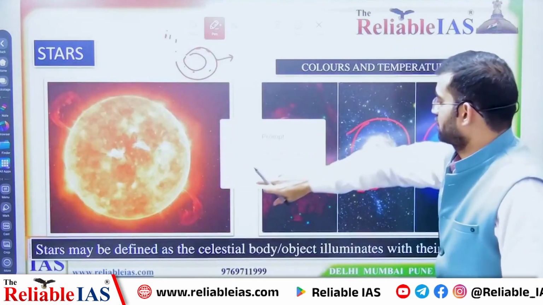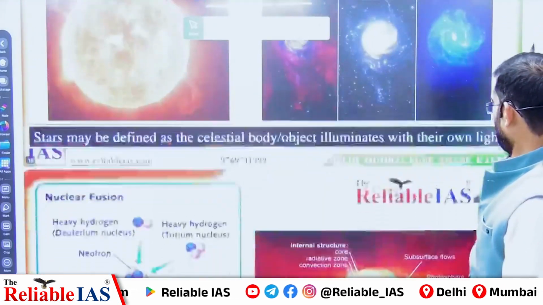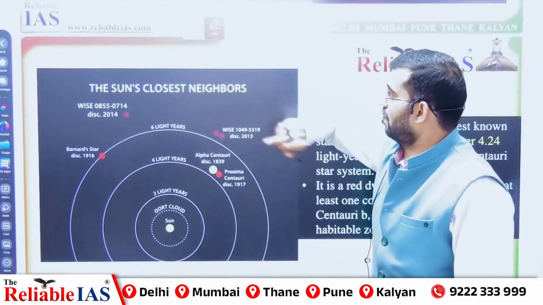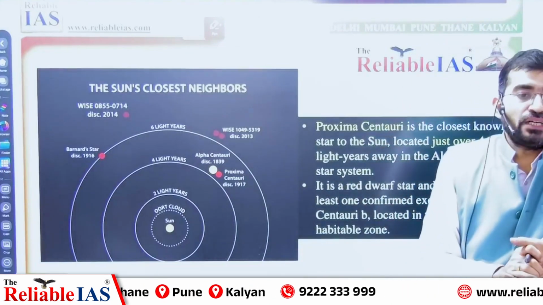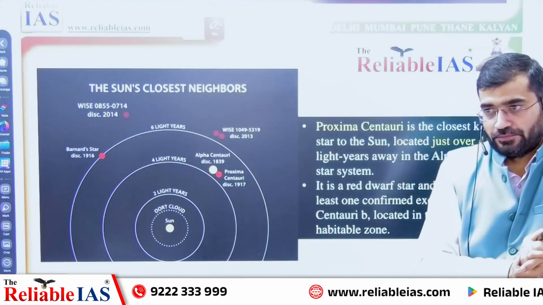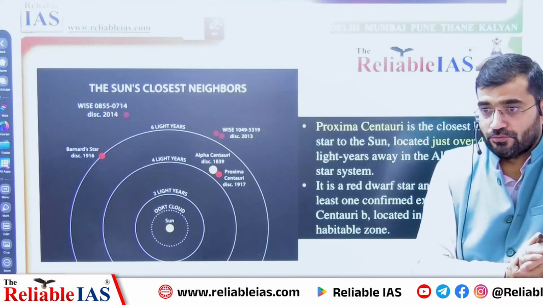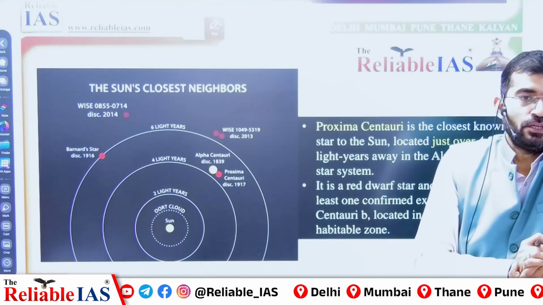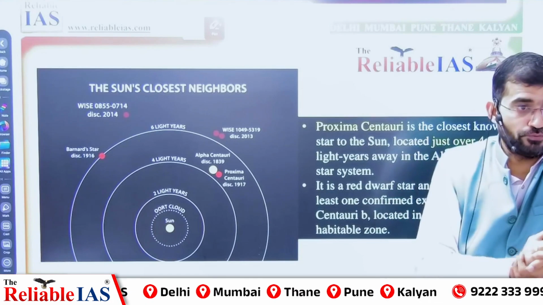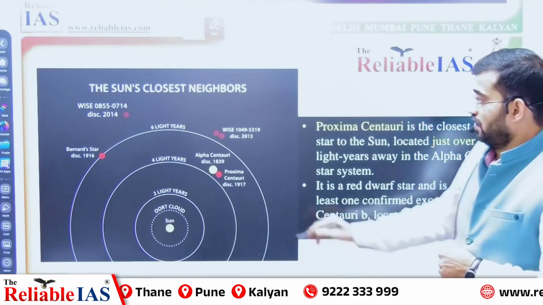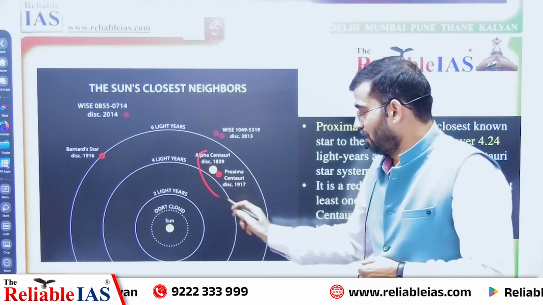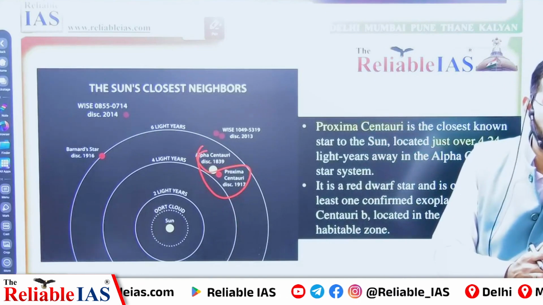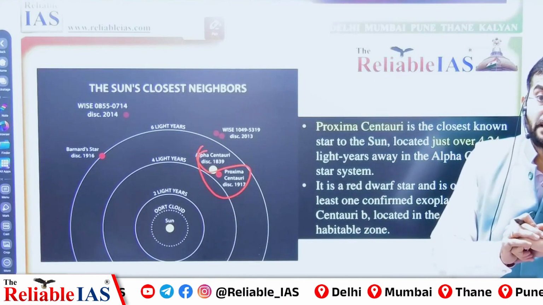Now come to the next point. We are aware of only one star, that is our sun. Sun is the only star that offers us light, offers us all such energy, the source of our solar system, the source of all such things. Is there any other star with which we are familiar, with which we have some relation? So that is Proxima Centauri.